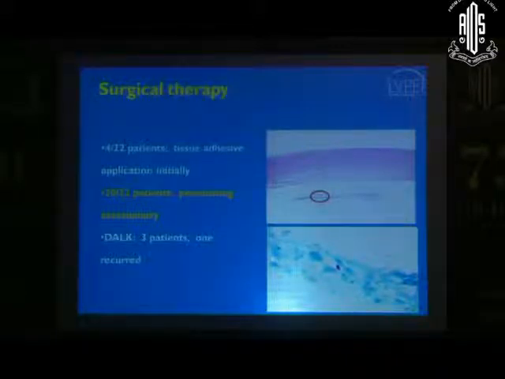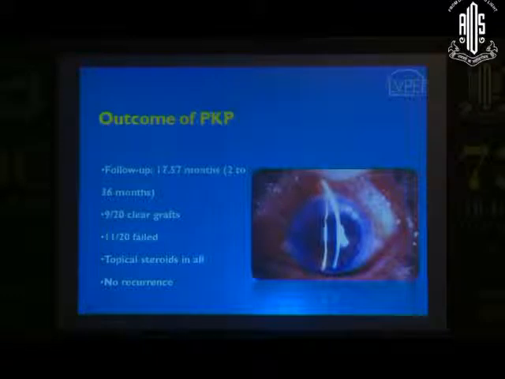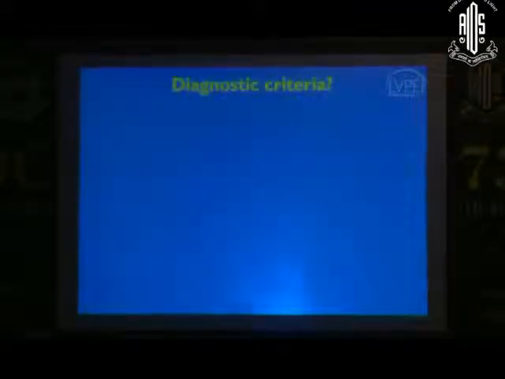People have done deep lamellar keratoplasties but have had recurrences because the spores are located very close to the Descemet's membrane. So DALK may not work that well. And this is a case which we reported, which actually shows that the spores had penetrated and gone into the anterior chamber, a little like what you see in fungal keratitis. The outcomes of penetrating keratoplasty can be extremely good. It can behave almost like an optical keratoplasty, provided you use very good tissue, because immediately after surgery you can start these patients on topical steroids.